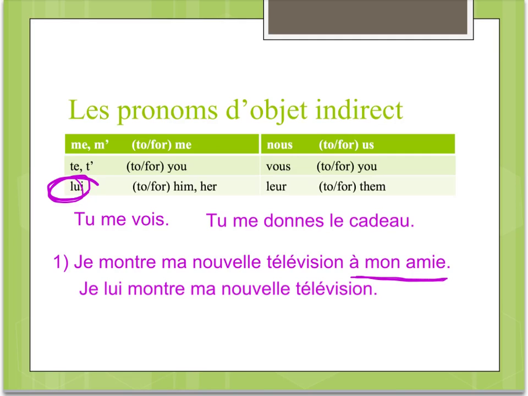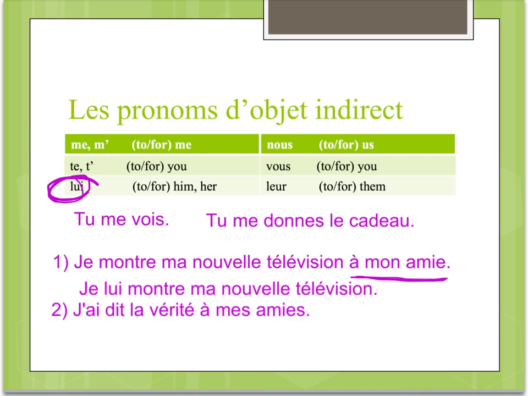So you'll notice that all of the indirect object pronouns go in the exact same place as the direct object pronouns. So in this case, we're in the present tense, so it goes right before the verb. And when we're in the past tense, we're going to put it right before the helping verb, and when we're in the futur proche, we're going to put it right before the infinitive, between those two verbs. So same exact positioning as the direct object pronouns, which is great. So you don't have anything new to learn there. Let's take a look at an example in the passé composé. J'ai dit la vérité à mes amis.